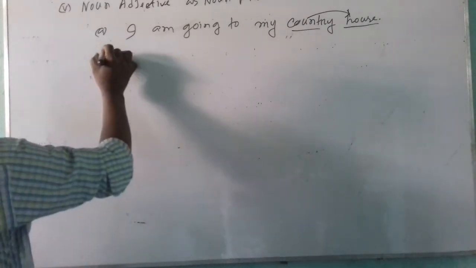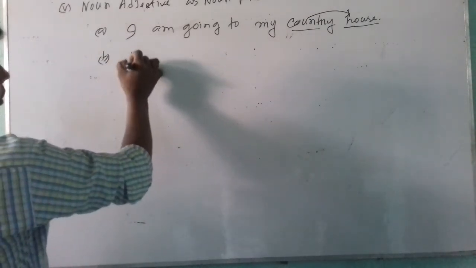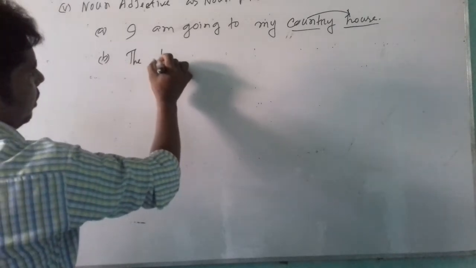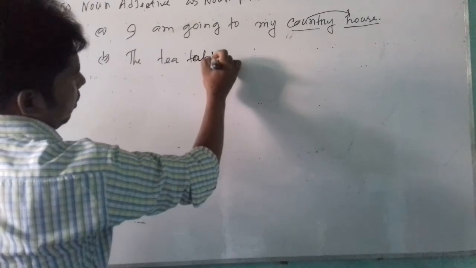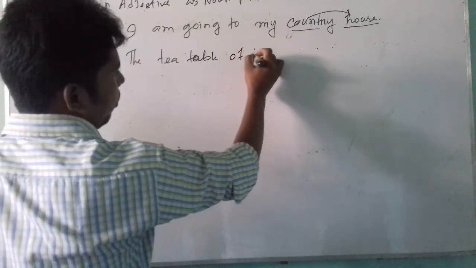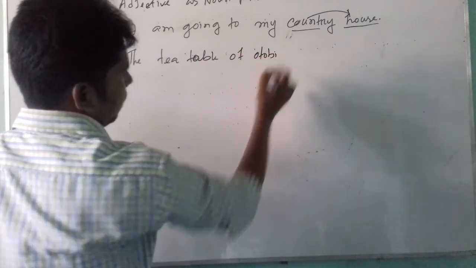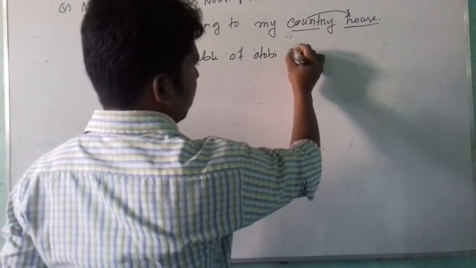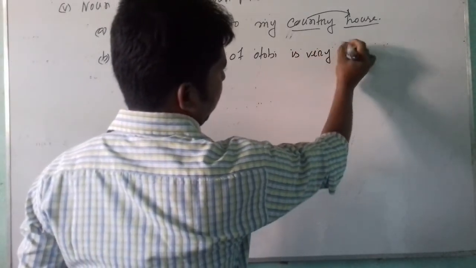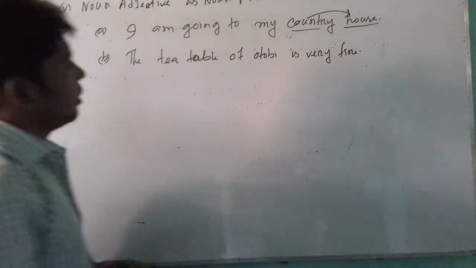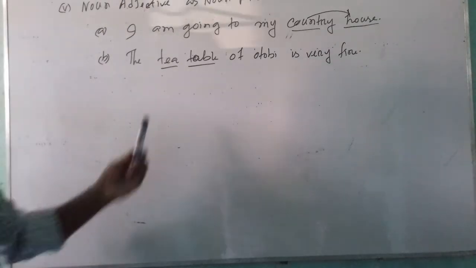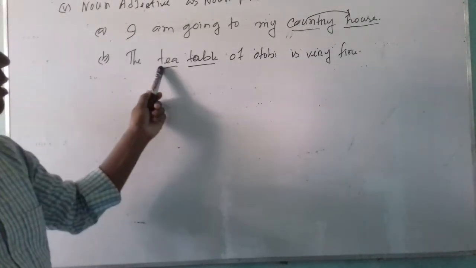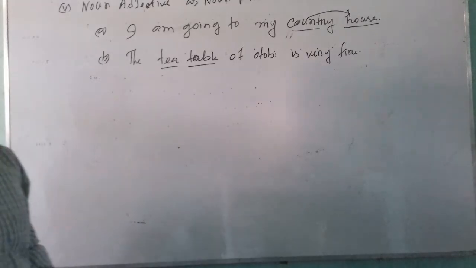Another example: the tea table of Otto B is very fine. Tea table. These are two nouns that have been used side by side. Tea is a noun, table is a noun.